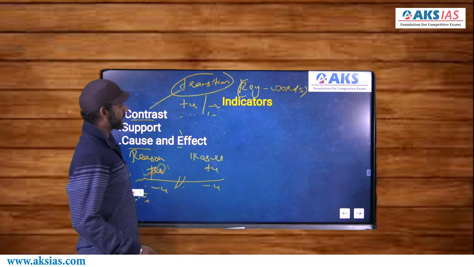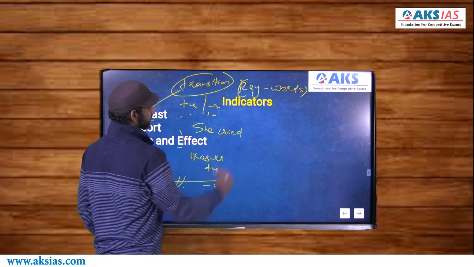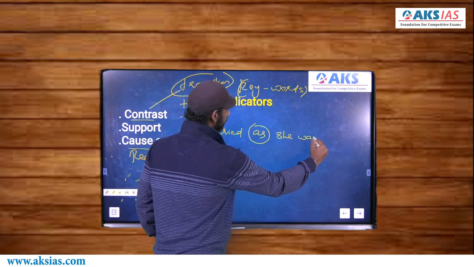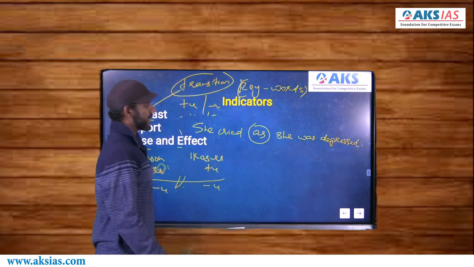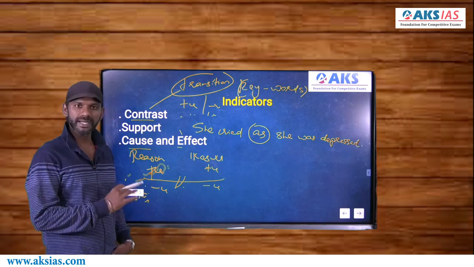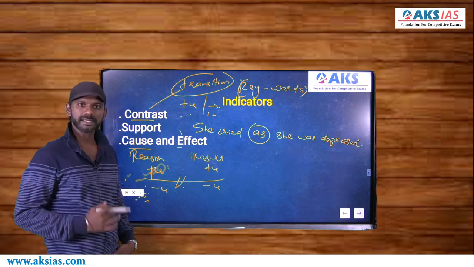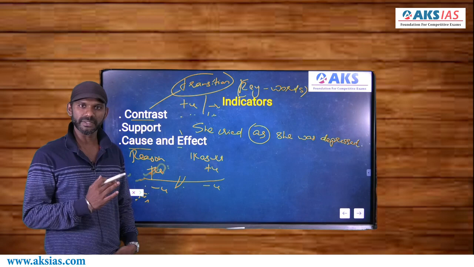I go for a statement like, she cried as she was depressed. She cried as she was depressed. We have two ideas here. She cried is one idea. She was depressed is the other idea. Right? As is a cause and effect indicator. So one idea must be the reason, the other idea must be the result.